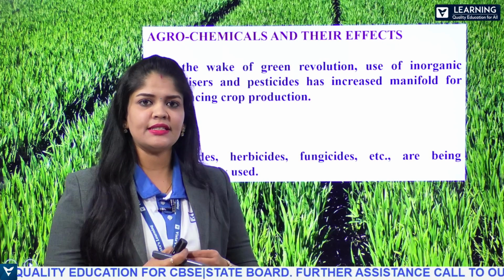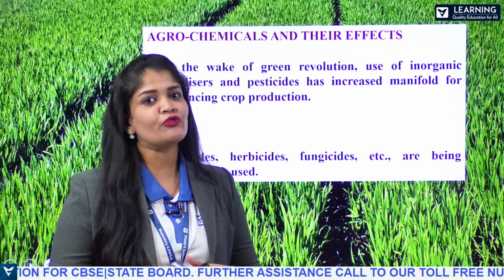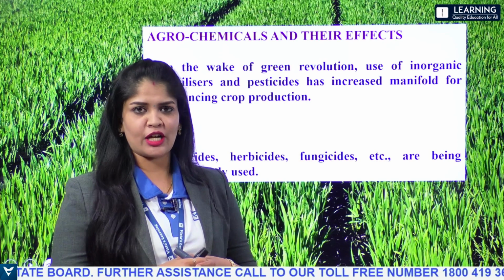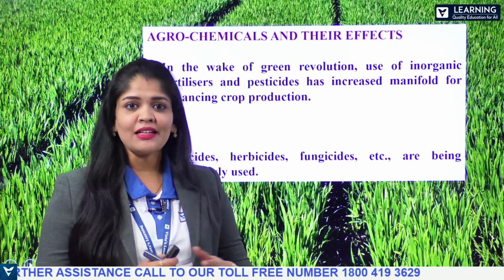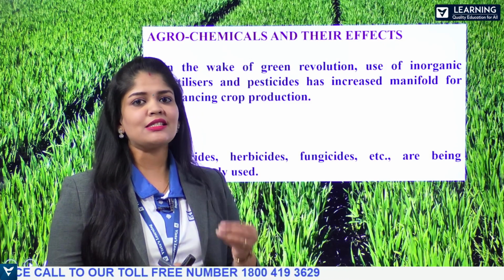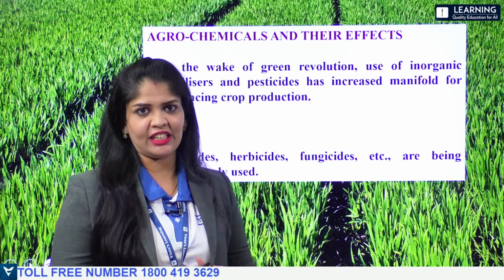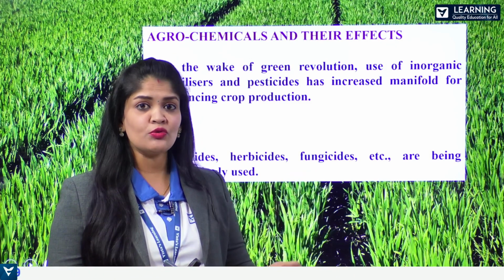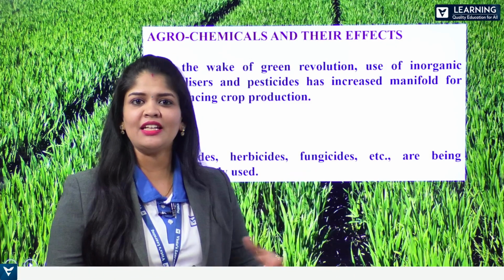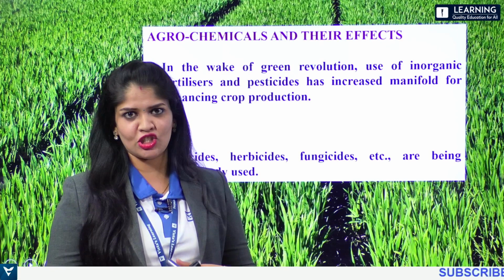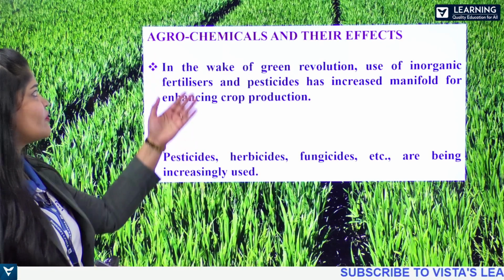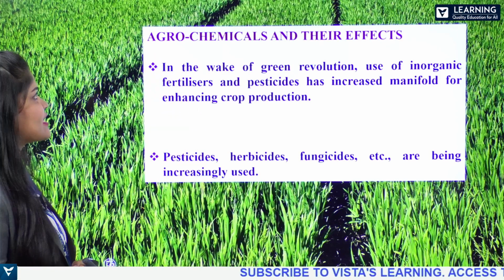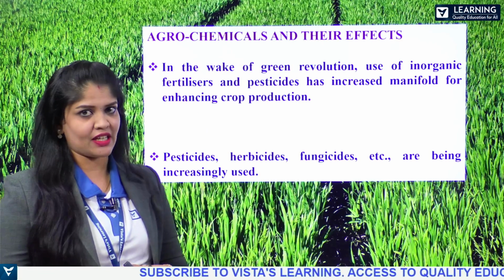It resulted in improved intensive farming, intensive crop production. But parallelly, it also encouraged the use of chemical fertilizers, and the usage of inorganic fertilizers leads to many adverse conditions. That is what we discuss under the heading agrochemicals and their effects.